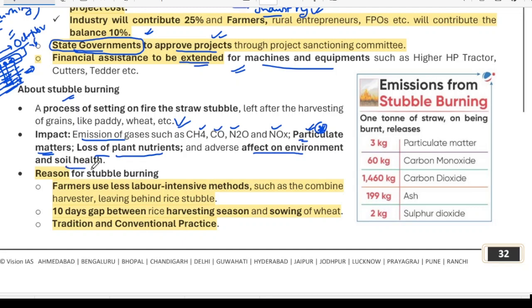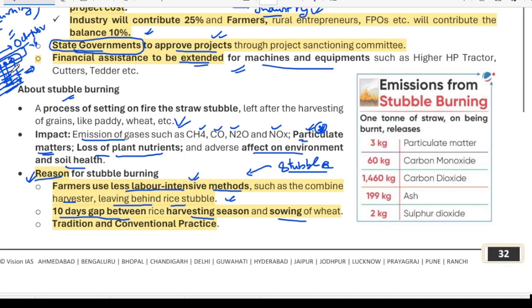What are the reasons for stubble burning? Why are farmers burning this? Farmers use less labor-intensive methods. The collection of this stubble is a manual process, so in order to reduce manual labor, less labor-intensive methods like combine harvesters, leaving behind rice stubble, are practiced. Also, the gap between the harvesting season and the sowing of wheat is only about 10 days.